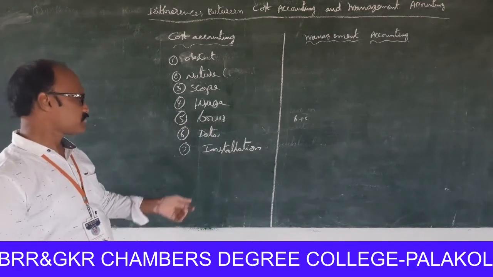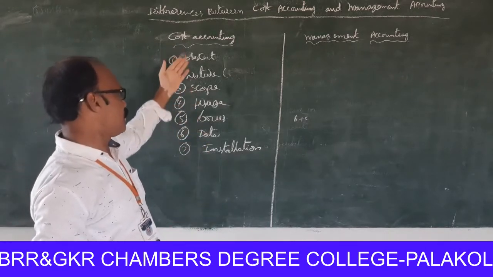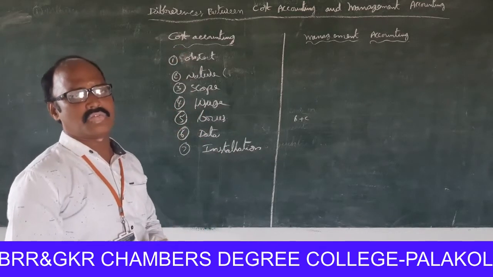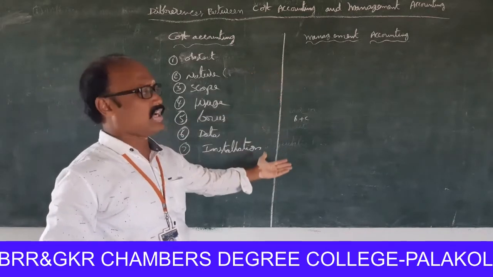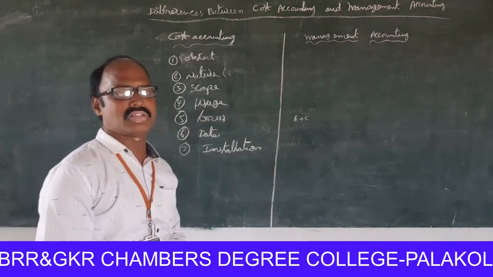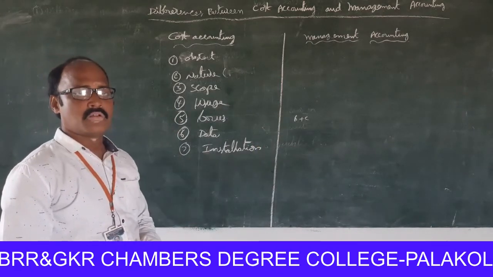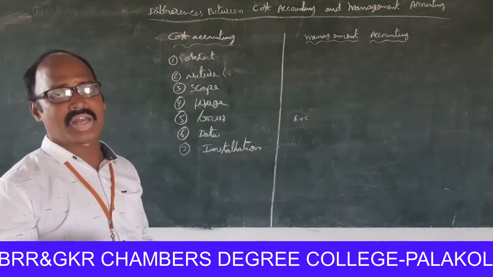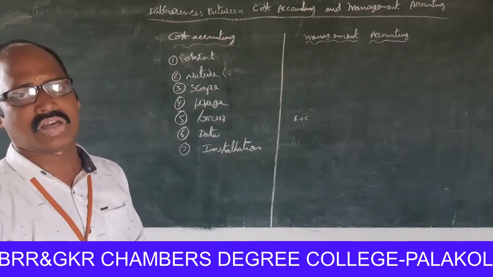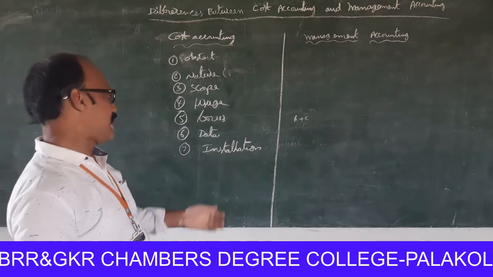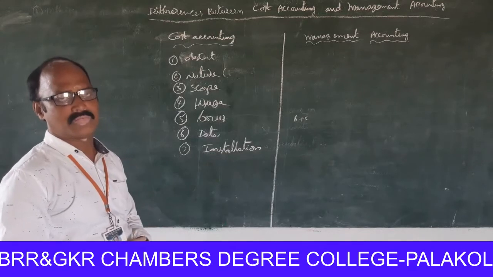Next one, data. The cost accountancy data is very useful for price fixation. The management accountancy data is very useful for making managerial decisions. Next one, installation. Before installation of management accounting, cost accounting can work. Cost accountancy can survive in the organization. So cost accountancy has no need of management accountancy.